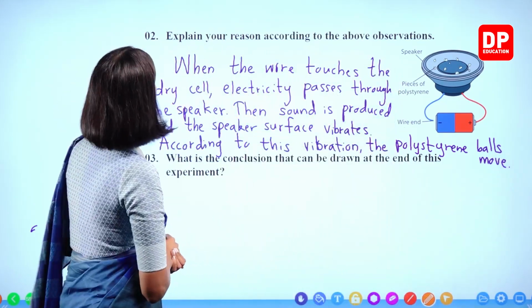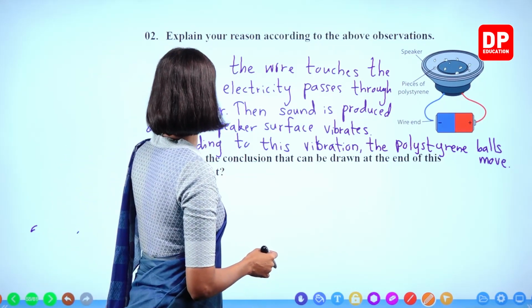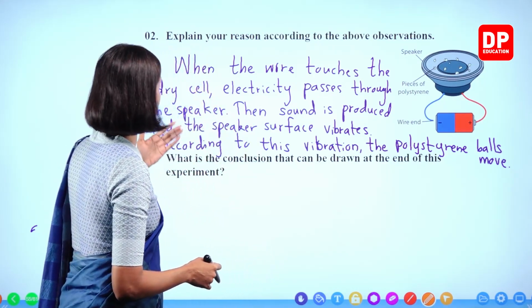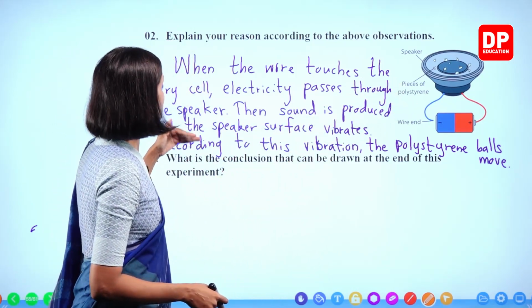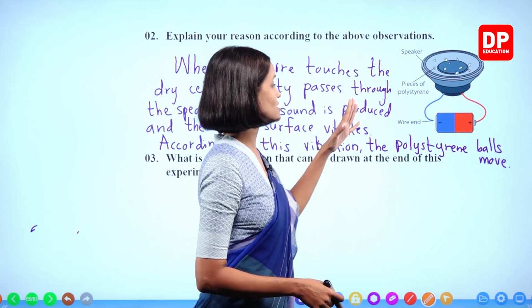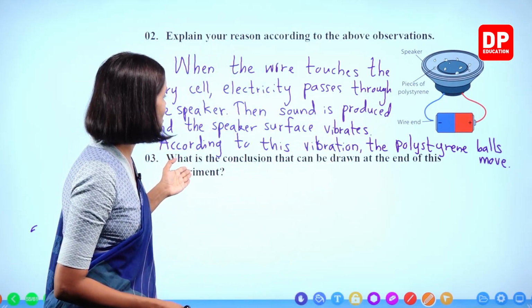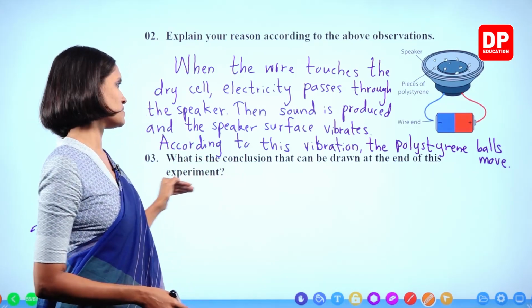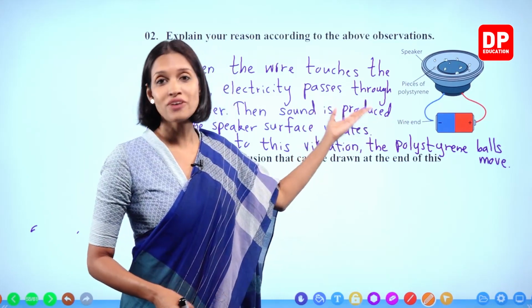Right, children? When the wire touches the dry cell, electricity passes through the speaker. Then sound is produced and the speaker surface vibrates accordingly. According to this vibration, the polystyrene balls move. Right? What is the conclusion that can be drawn at the end of this experiment? What is the conclusion, children? The sound is produced due to vibrations.